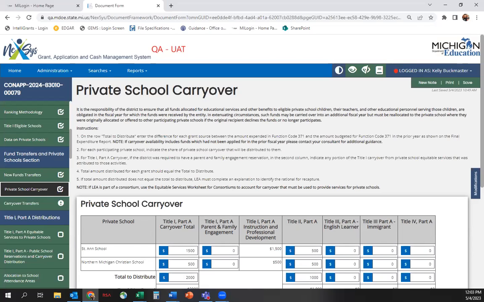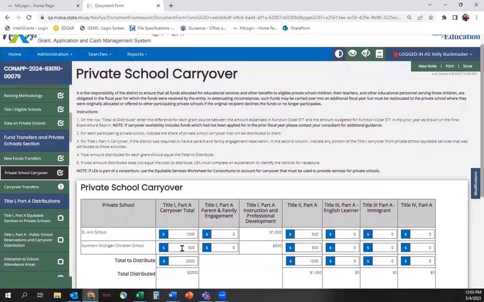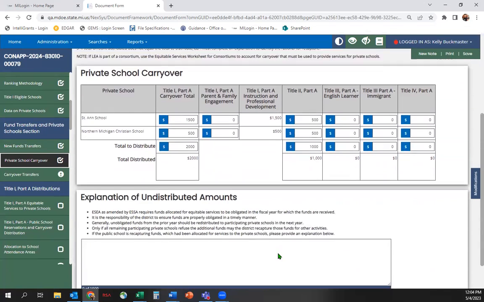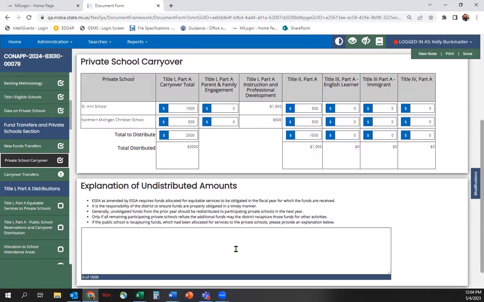In this example, we are going to show $2,000 in carryover, with $1,500 going to the first private school and $500 going to the second private school. We are also going to show $1,000 in carryover in Title II Part A, with $500 for each school. Since I am distributing all carryover funds, I do not need to enter an explanation in the box at the bottom. Once the screen has been completed, you'll need to save and move to the next screen.